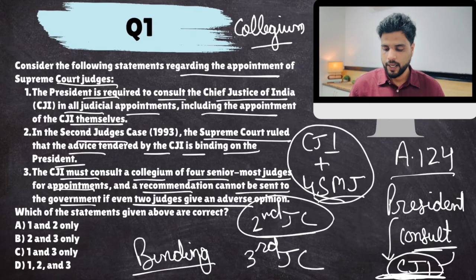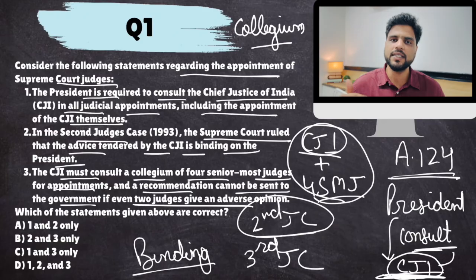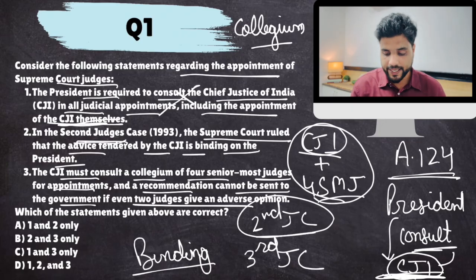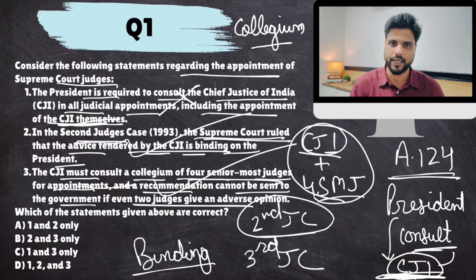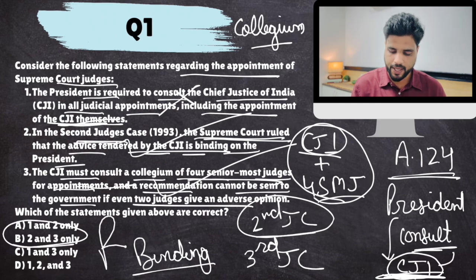Now remember, the constitution says that if you are appointing a judge of Supreme Court, you have to consult the CJI. But what about appointing the CJI itself? In that regard, the convention is that the president will appoint the senior most judge as the CJI. So there is no consultation required. Every senior most judge becomes CJI. So the first statement is false, including the CJI themselves is not there. In second judge's case, the advice is binding, yes. And in third judge's case, 4 senior most judges. This part is actually correct. So the answer would come out to be B.